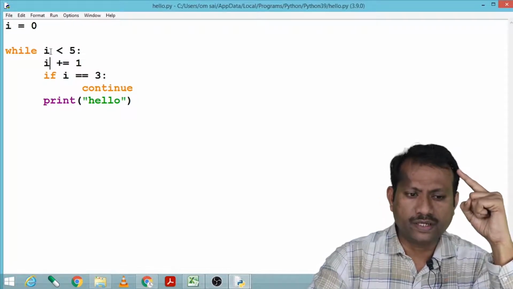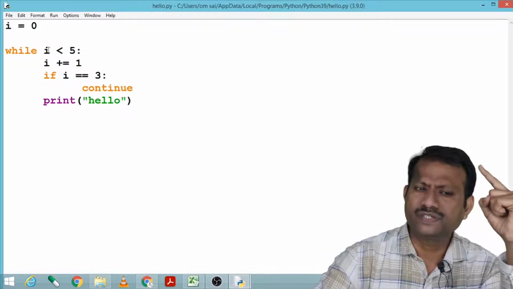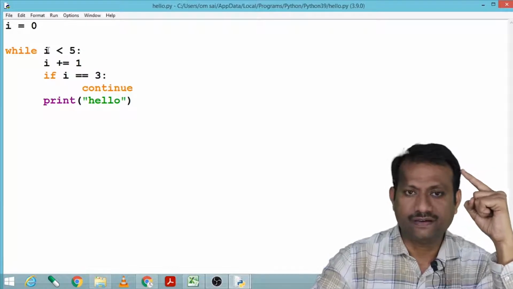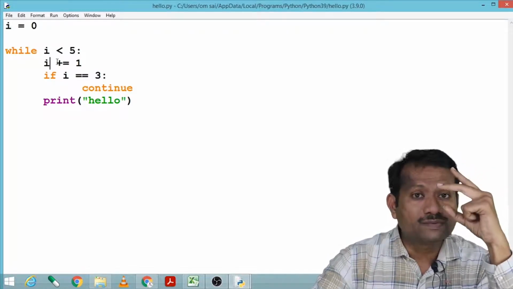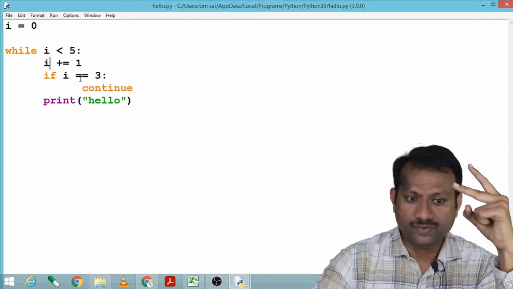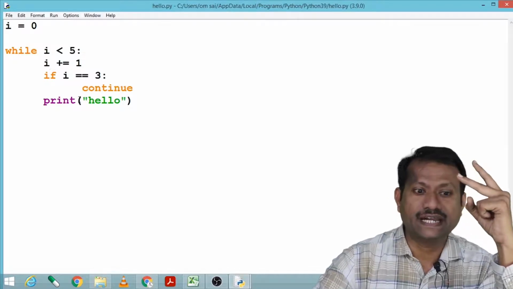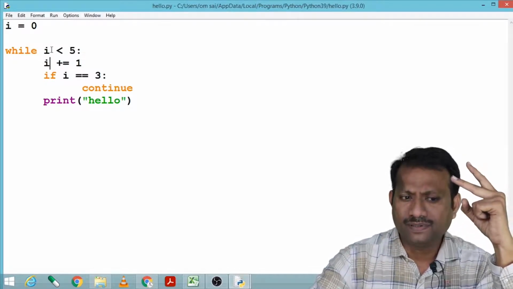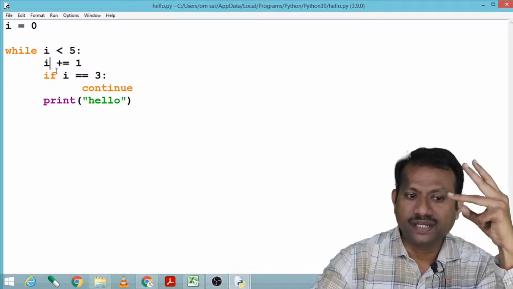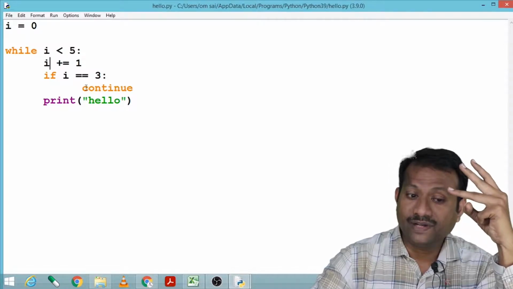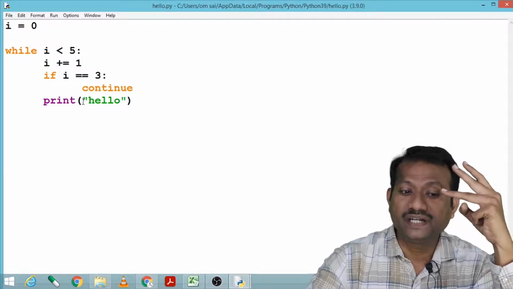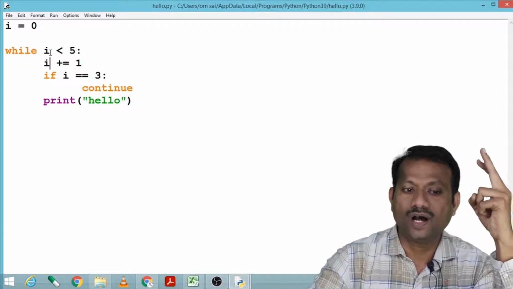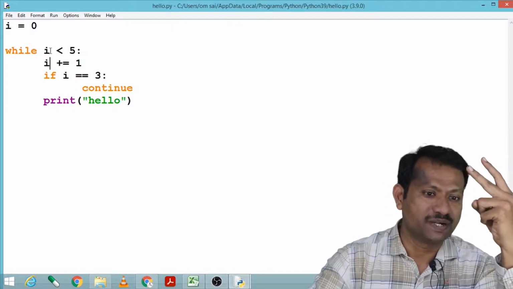Now it will go here. Now i is 1, which is definitely less than 5. Now i becomes 2. Again this will not execute and it will print the second hello. It will go up. Now i becomes 3. It is equal, it says continue, so it will not print this hello and it will go up. Now 2 times hello is printed.